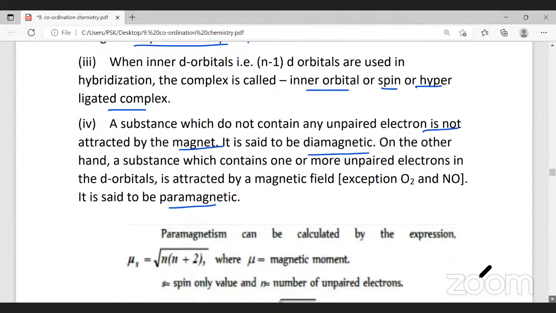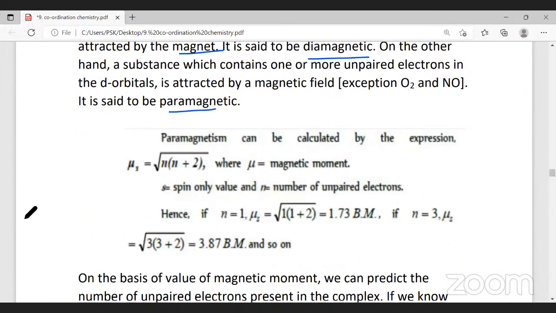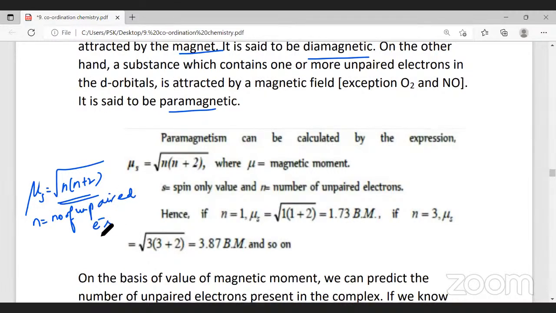So magnetic moment is calculated by the formula. Spin only magnetic moment is calculated by the formula square root of n into n plus 2. This is in d-block elements you would have learned, but anyway, here also we will introduce it. n stands for number of unpaired electrons.